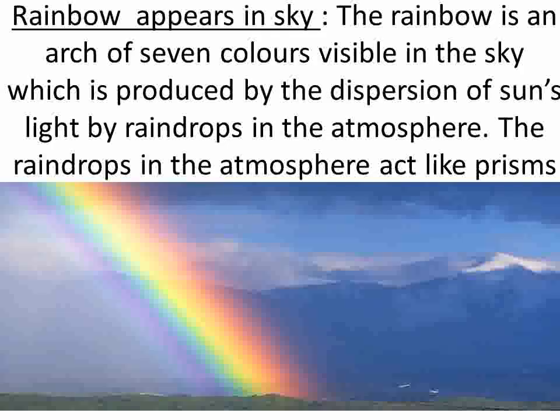Let me explain more. When there is rain, tiny droplets become available in the atmosphere. These tiny droplets behave like a prism. When the sunlight passes through these tiny droplets, they behave like a prism and separate the 7 colors. These split 7 colors appear in the sky in the form of a rainbow. Rainbow is the natural spectrum found in the universe.